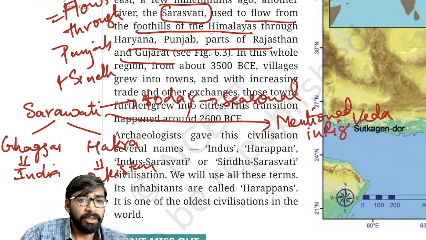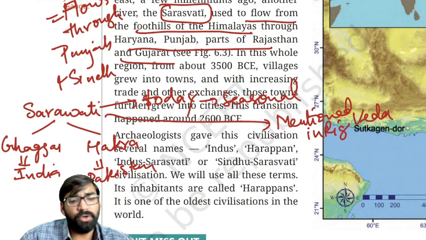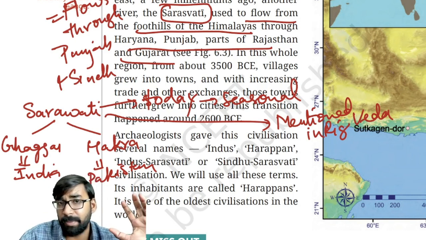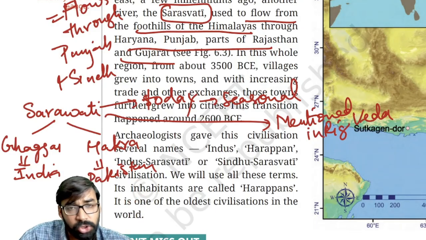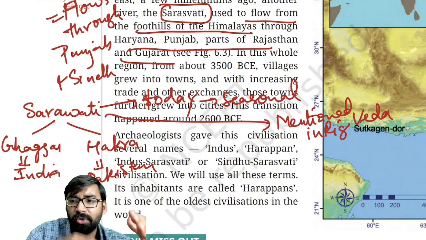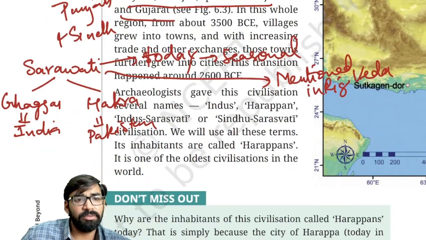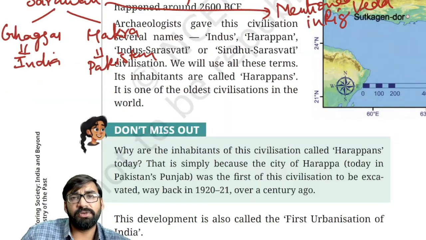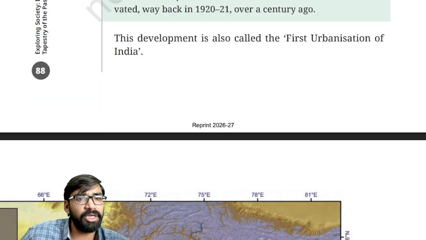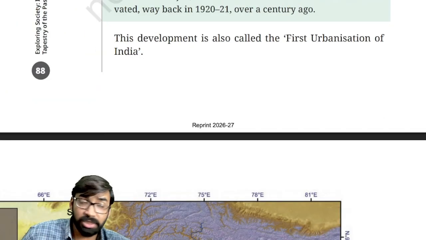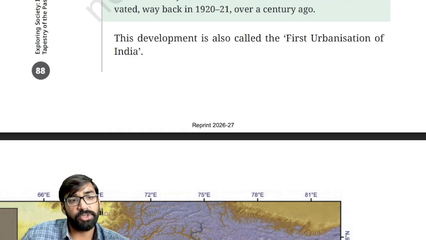Okay. Then high density was there along the Saraswati basin. Remember this. Clear? So because of these developments, because of the fresh water availability, rivers, this Indus Valley civilization was created because of the rivers. Because rivers provide fresh water as well as resources.